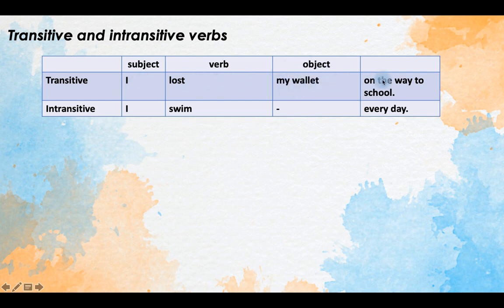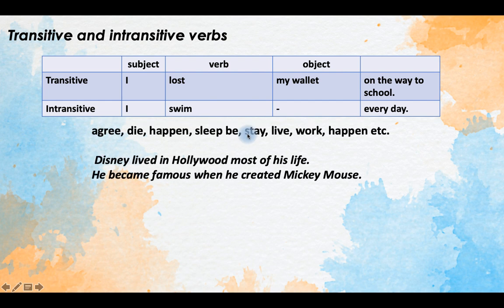I lost my wallet on the way to school. Yeah? Lose is the verb that uses objects. However, swim, I swim every day, the verb to swim does not use an object. And there are many intransitive verbs in English as well.